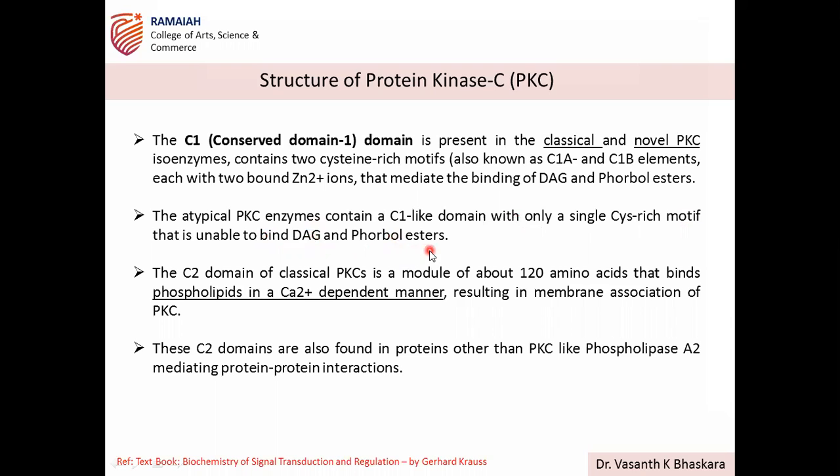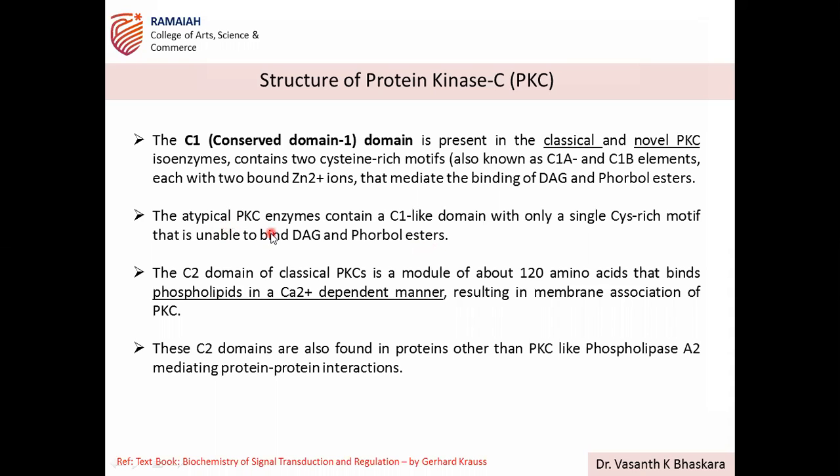So it is classified based on the activation only, right? Now you are getting it. The first one is classical, next one is novel, next one is atypical. The first one depends on diacylglycerol, calcium, and 4-ball esters. The second one, diacylglycerol and 4-ball esters. The third one doesn't depend on any of these, but some adapter proteins are responsible for activation.